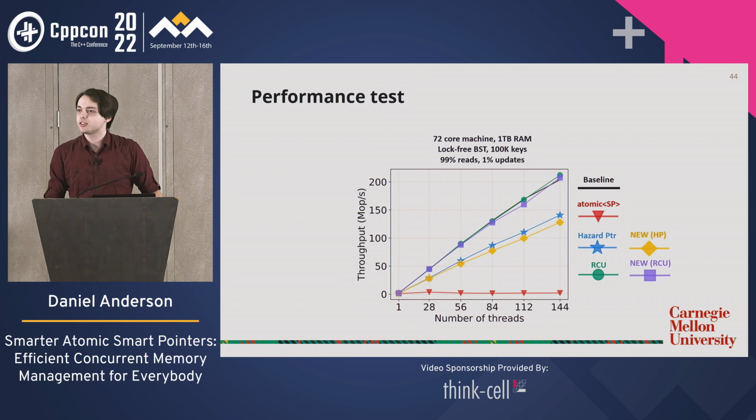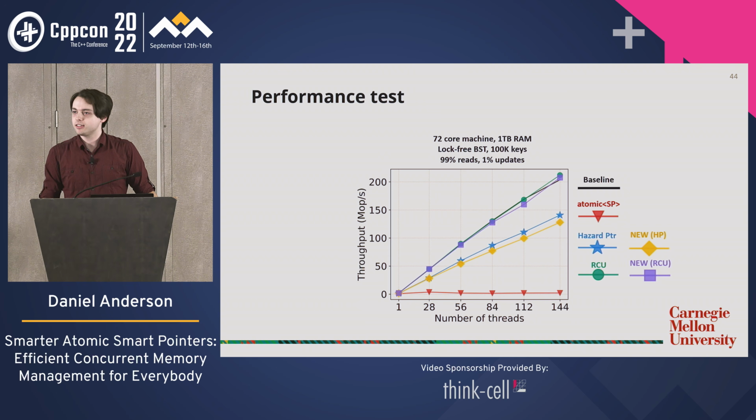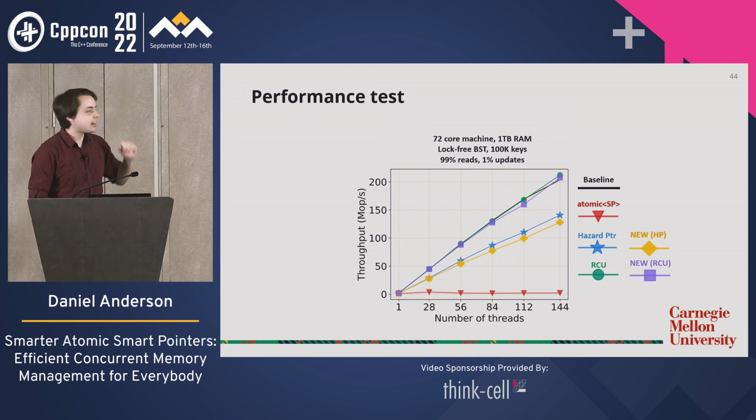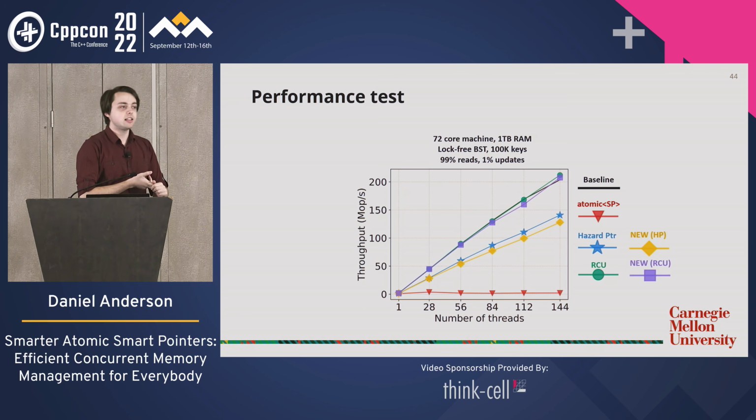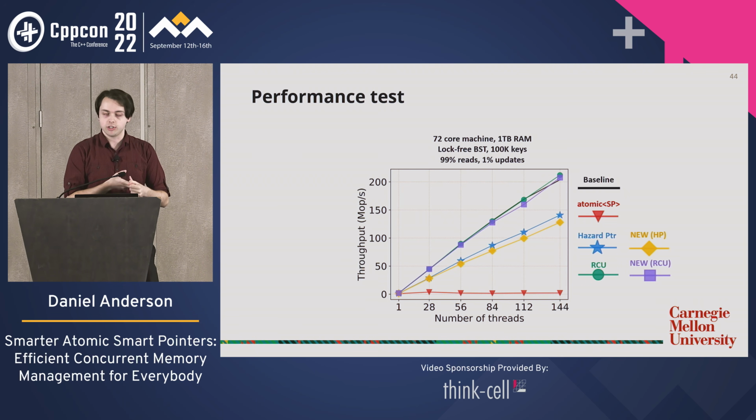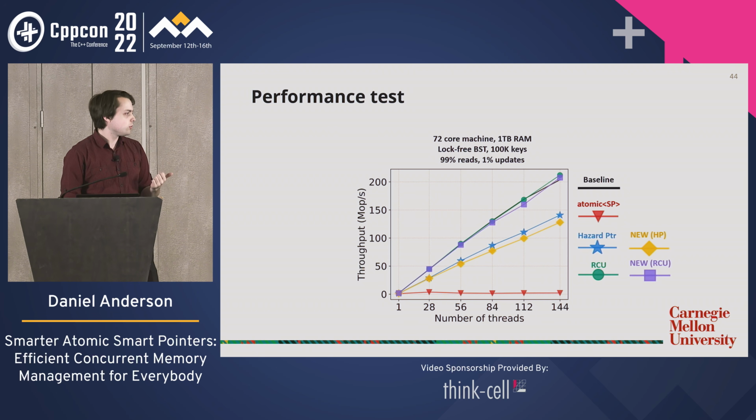Sorry, I didn't quite hear the question. The top 3 what of atomic shared pointers? Oh, so the question was, what are the other implementations of atomic shared pointer? Because I mentioned I know about 5 of them. Most of them are mentioned in Timo's talk. There's Facebook's Folly implementation. There's Anthony Williams' implementation in his commercial Just Thread library. There's several that my research group has written. And there's also some other research ones in the academic literature as well. If you read my paper, you'll find pointers to all of those other ones.